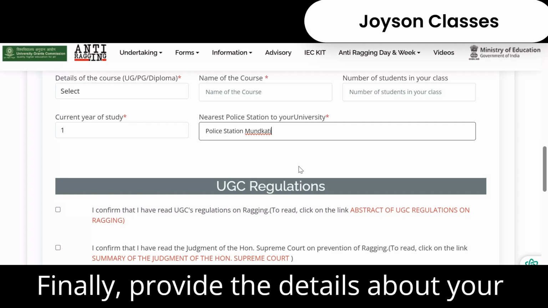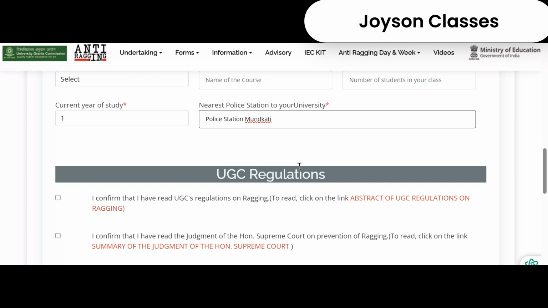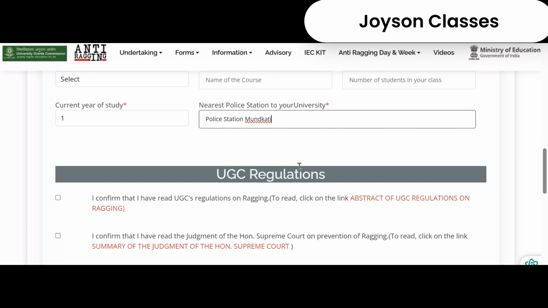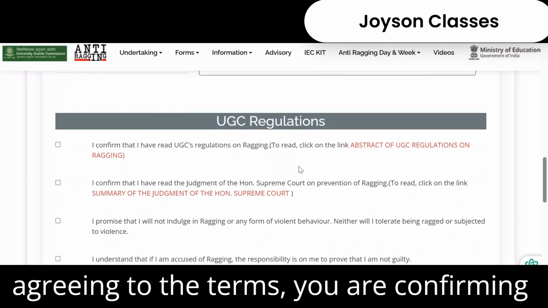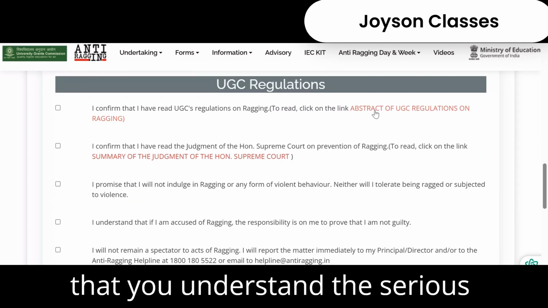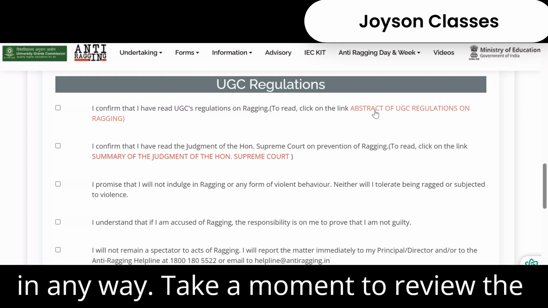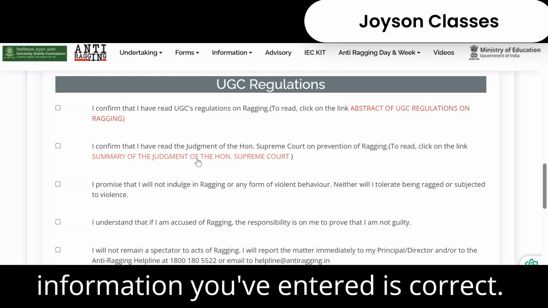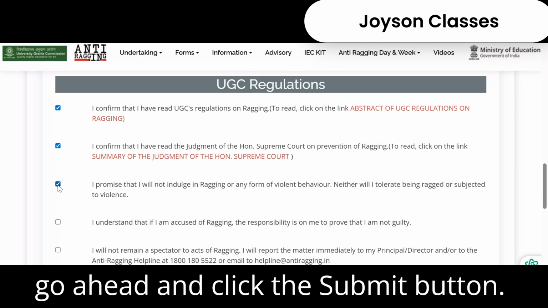Finally, provide the details about your course and any other academic information required. After filling in all the details, you will come to the declaration section. It's very important that you read the anti-ragging guidelines carefully. By agreeing to the terms, you are confirming that you understand the serious consequences of being involved in ragging in any way. Take a moment to review the entire form to make sure all the information you've entered is correct. Once you're sure everything is accurate, go ahead and click the Submit button.